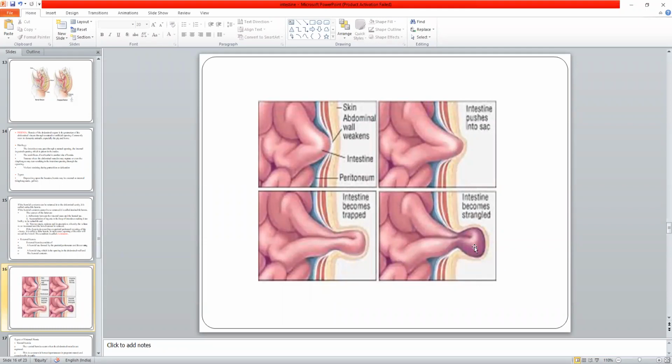And if this part can be reduced only by sleeping, due to gravity, when the animal or human is sleeping, the intestine part gets back to its normal position, it will be called a reducible hernia. But with time, when there is congestion, dilatation, and adhesion, it will not get reduced. So that will be called an irreducible hernia. This is an example of an abdominal hernia or ventral hernia in the case of animals.